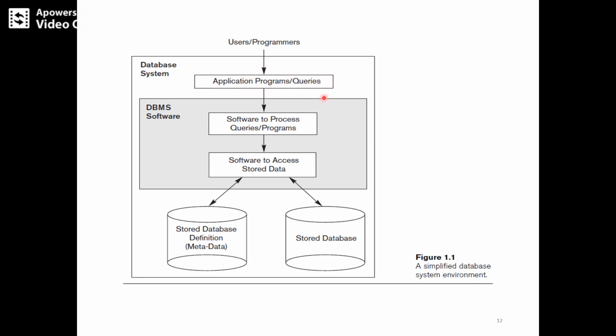So with respect to a high level application program, the data will be interfacing with the database system software. Then the software processes the queries which are coming from the user. The software will identify the type of the query, what type of query. It will read the information or database program from that application program, and then it will try to access the stored data from the stored database.